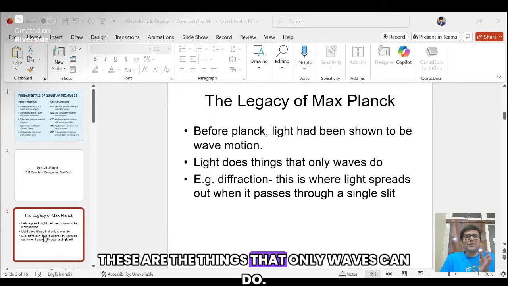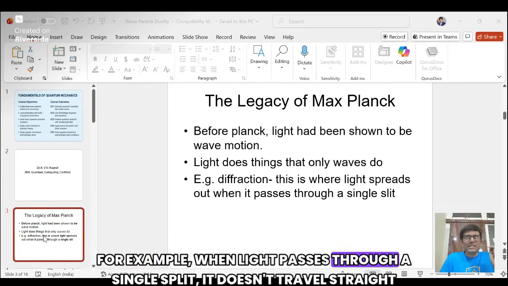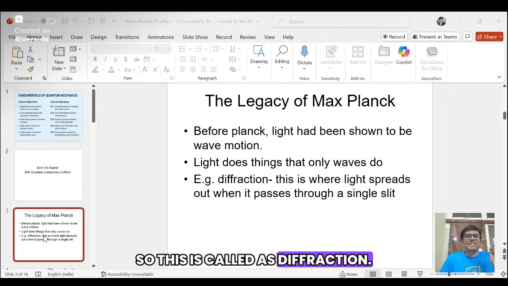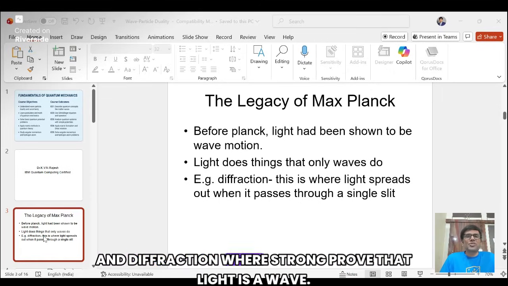These are things that only waves can do. For example, when light passes through a single slit, it doesn't travel straight like tiny bullets. Instead, it spreads out. This is called diffraction, and diffraction was strong proof that light is a wave.